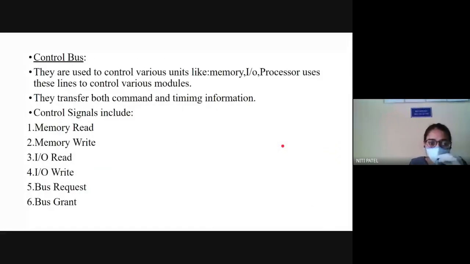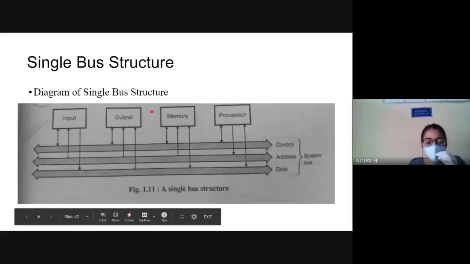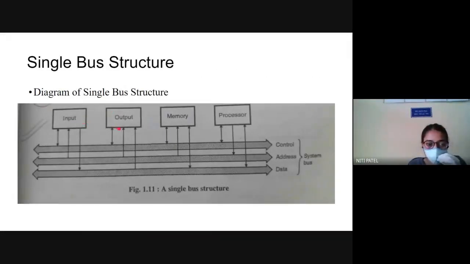How is it controlling? It is controlling with the help of these signals: memory read, memory write, IO read, IO write, bus request, and bus grant. If you see the diagram, it operates with the help of those 6 signals. IO read, IO write will use input and output. Memory read, memory write will use memory and processor. And bus grant and bus request is what? If I want to perform any kind of input operation, which buses will I be using?